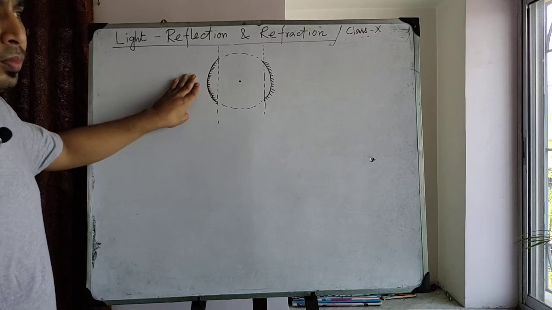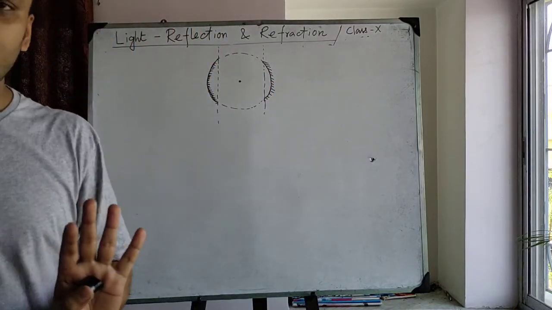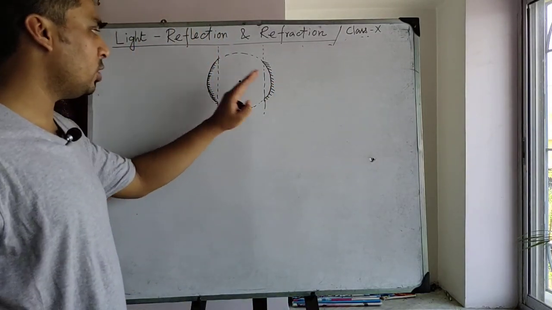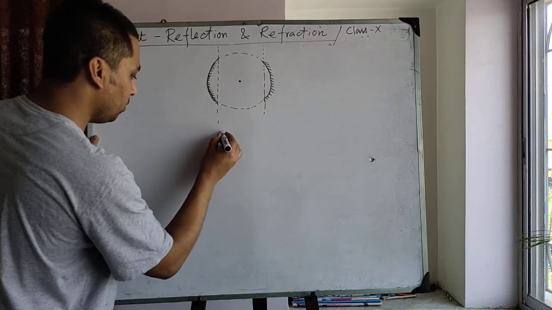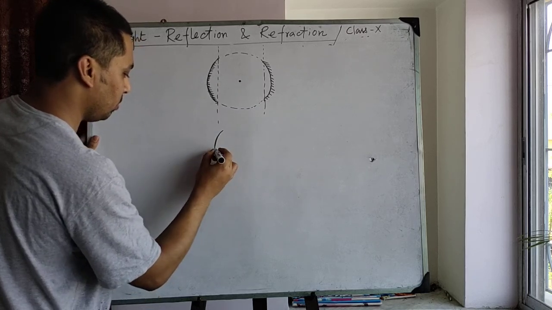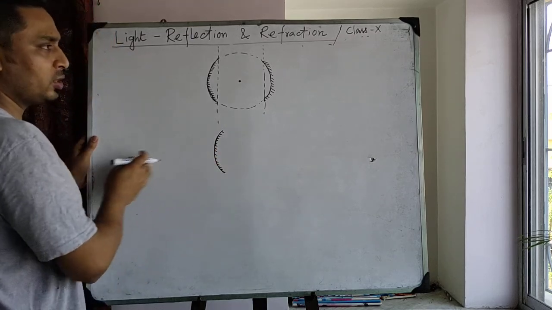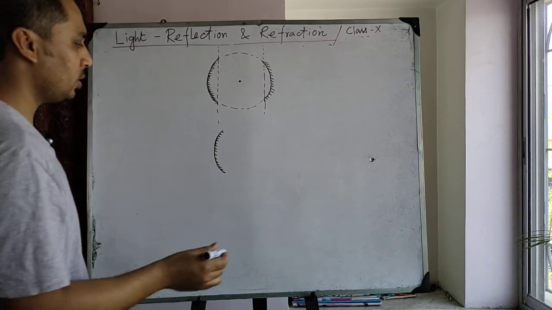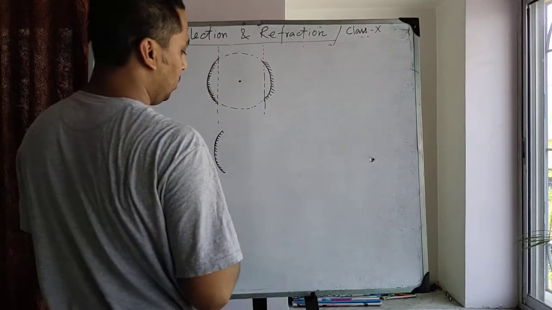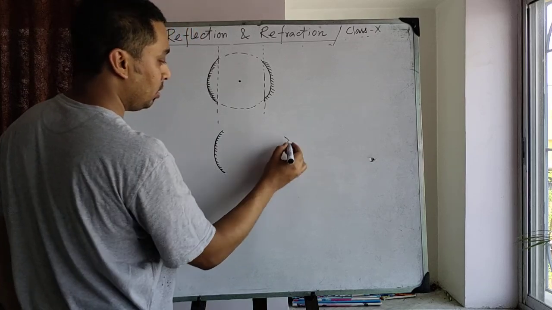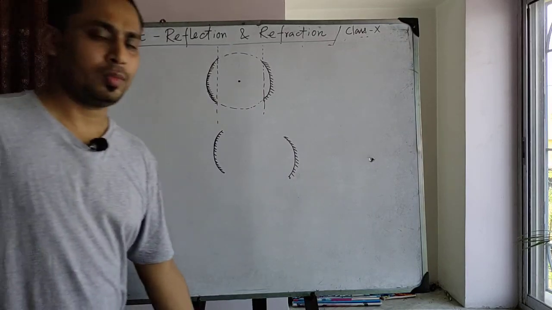This mirror is called the convex mirror and this mirror is called the concave mirror. So this is the convex mirror, where the reflecting surface is the outer surface, and this is the concave mirror.